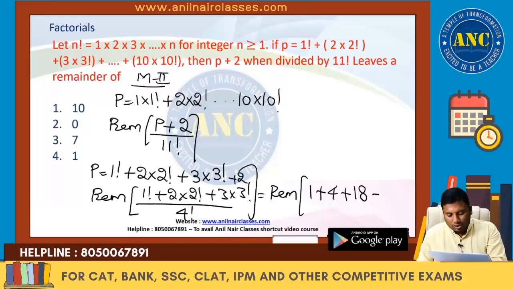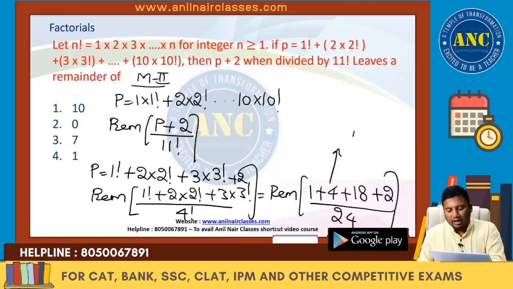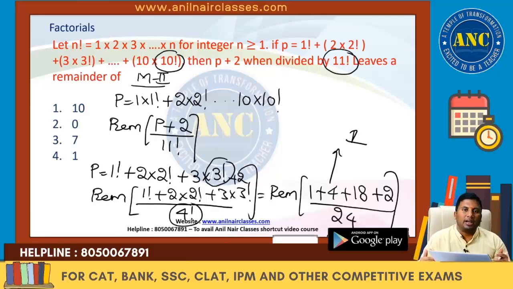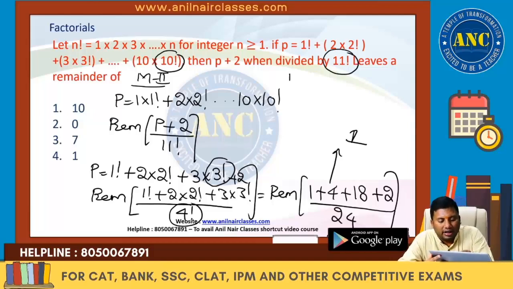So here it is plus 2 divided by 24, the remainder is 1. Because it is ending with 10 factorial, the denominator is 11 factorial. It is ending with 3 factorial, the denominator is 4 factorial. Idea clear? Or you can take even smaller values, remainder 1.